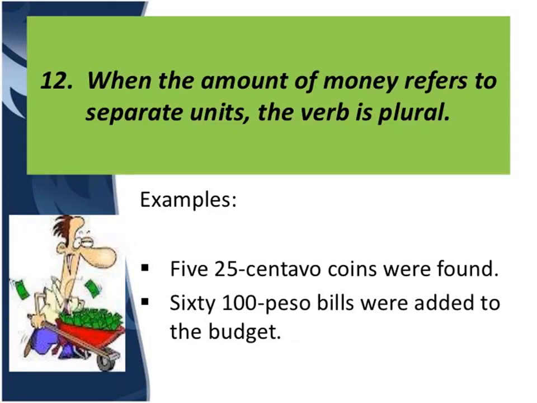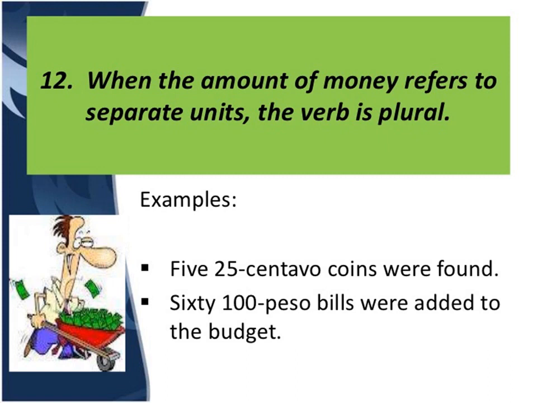Next, when the amount of money refers to separate units. In the initial rule, we studied that with money, weight, time and such things we are going to use singular form of the verb, but there is an exception with money, that if the amount refers to separate units, then the verb is plural. For example, 5 25 centavo coins were found. Now see, coins, they are representing separate units, so we have supplied plural form of the verb.